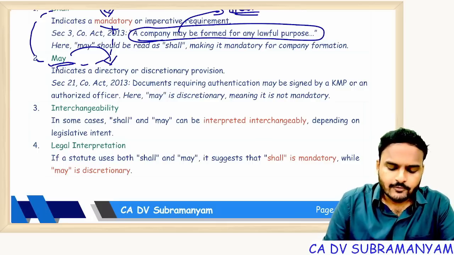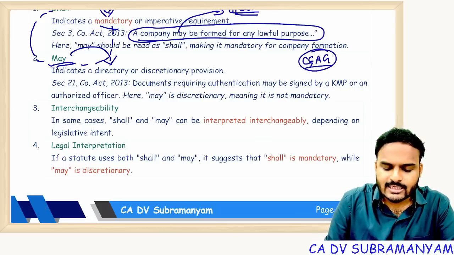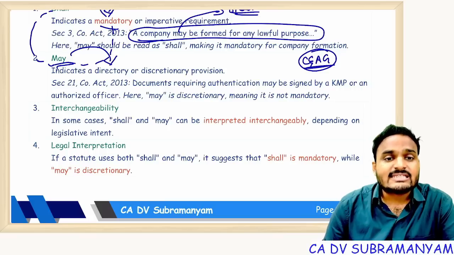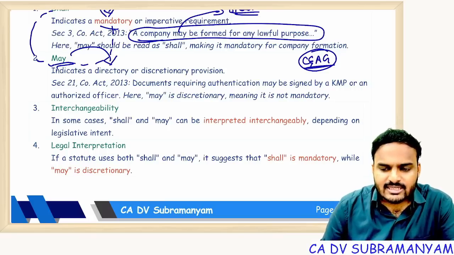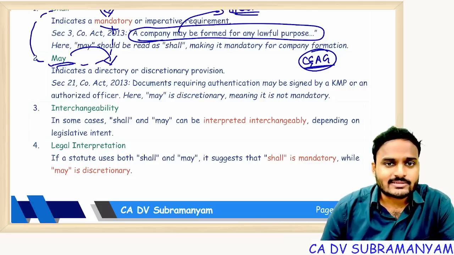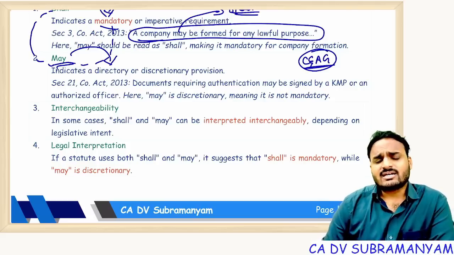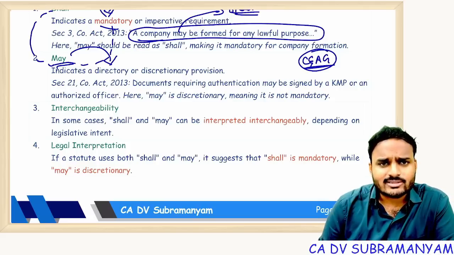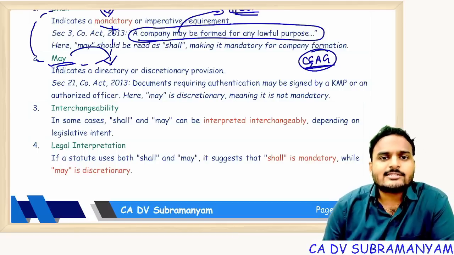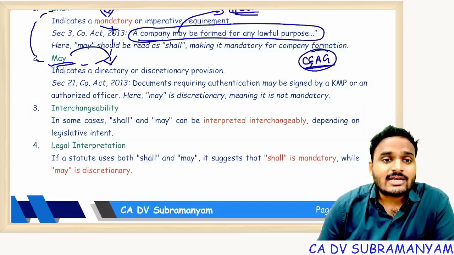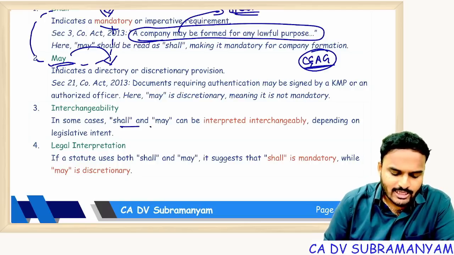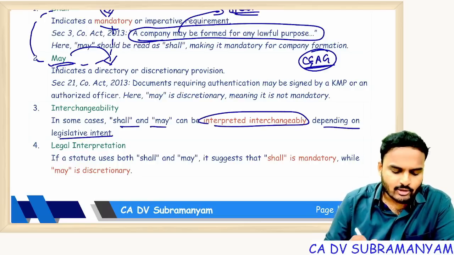For example, if you look at the C&AG's rights in audit and auditor: C&AG shall exercise a right of supplementary audit within 60 days. That means within 60 days, he has a right to call for a supplementary audit. Getting my point? That doesn't mean compulsorily he should call for a supplementary audit. No duty on him. But if he wants to call for a supplementary audit, within 60 days only it is possible. So if you read the word shall with a right, you have to consider it as may. In some cases, shall and may can be interpreted interchangeably depending on the legislative intent.